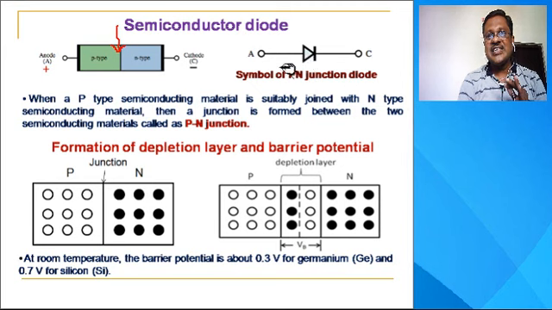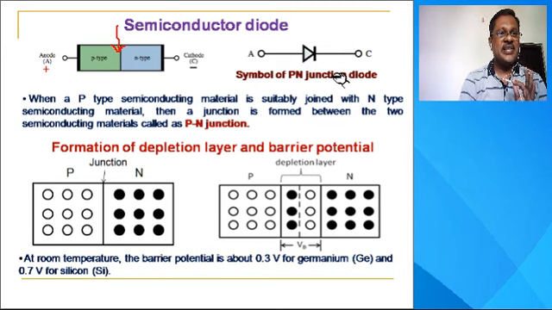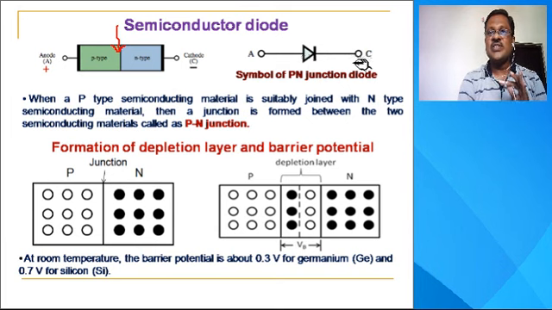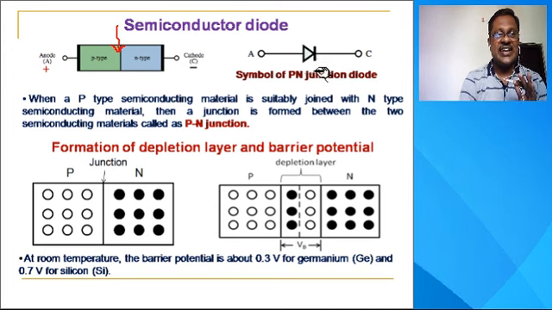Now, the right hand side figure represents the symbol of the p-n junction diode. This is the anode, which is drawn from the p-type semiconducting material. This is the cathode, which is drawn from the n-type semiconducting material. And this arrowhead indicates the conventional direction of current flow in one direction.